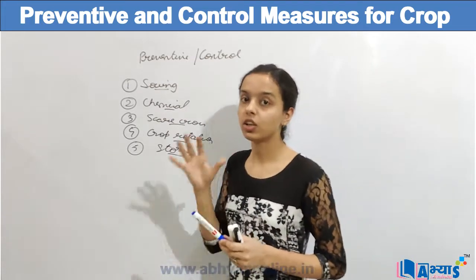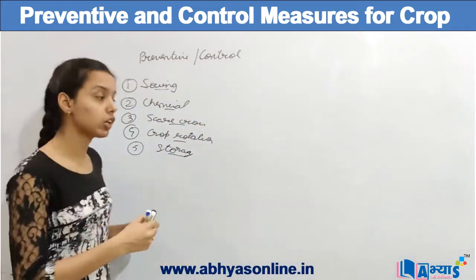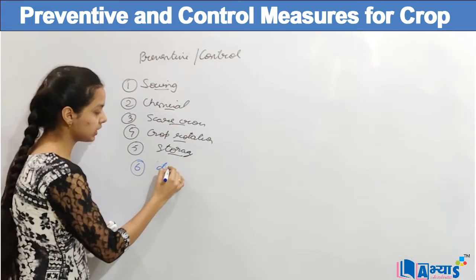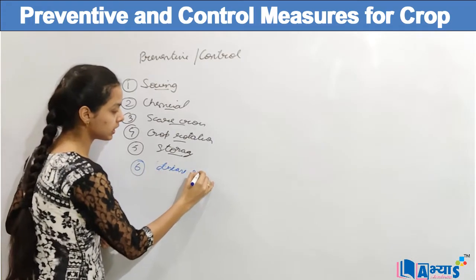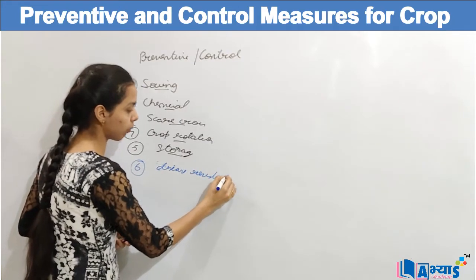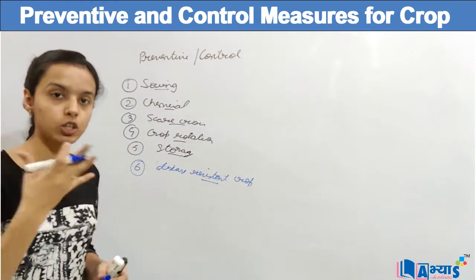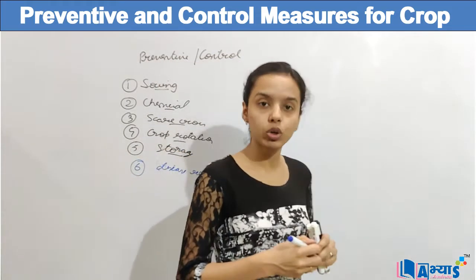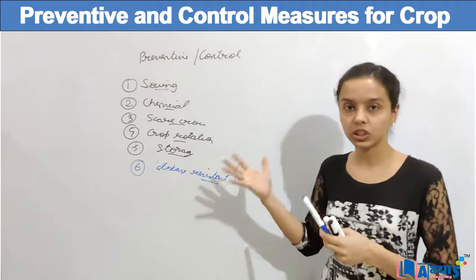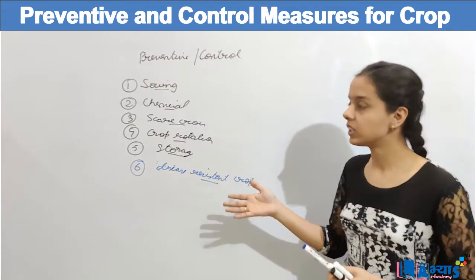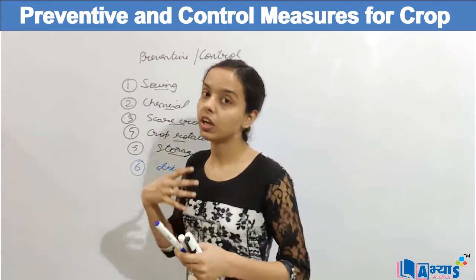But initially, the crop must be a disease resistant crop. So that is the last point, that is disease resistant crop. Because when the crop is of disease resistant quality, no disease will happen to this crop, and ultimately it will benefit the farmer. So what we have discussed till now are the preventive measures or the control measures for the crop.